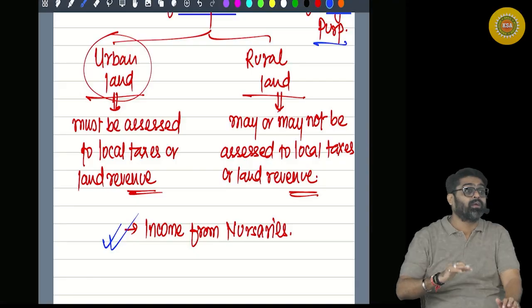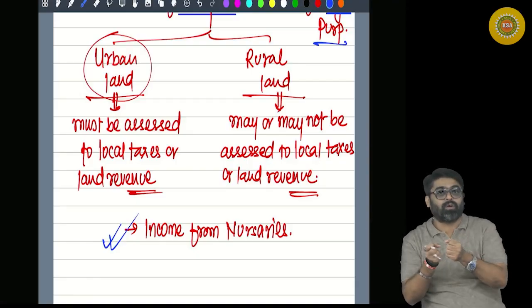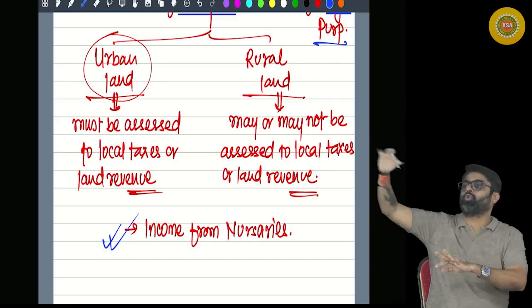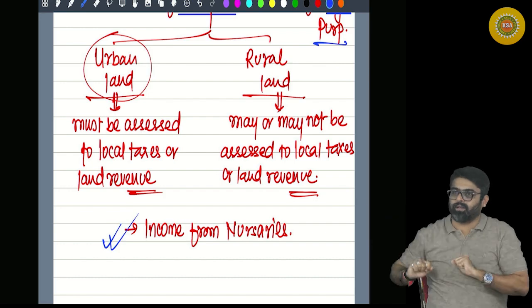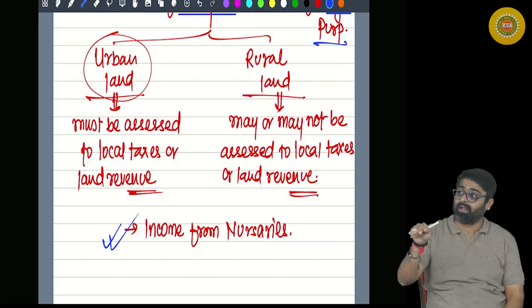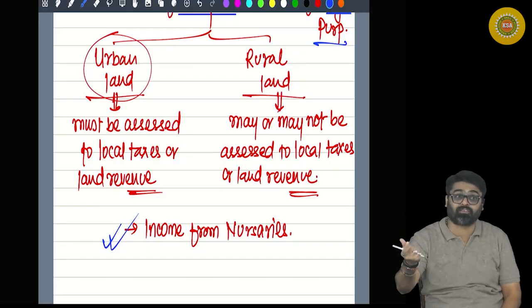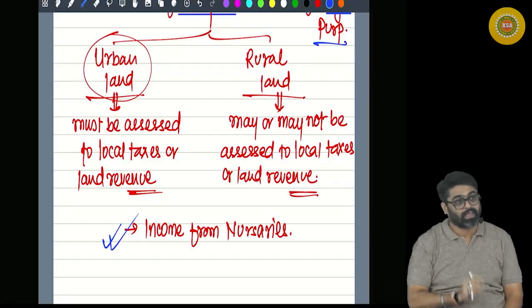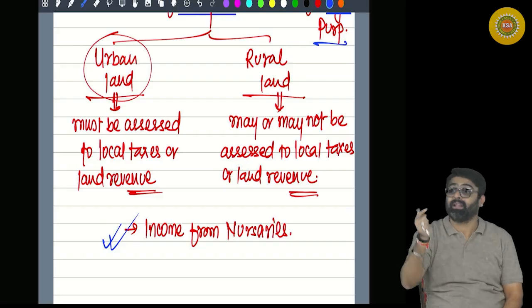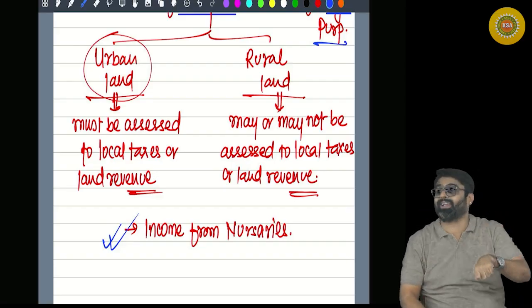I am having a huge farm, and in that huge farm there is a small pond I have created. From that pond, I take all the water for irrigation. But along with that, I am doing some fisheries business also. I am breeding fishes in that pond, even though that pond is there on my agricultural land. Yes or no? But whatever activity I am doing in that pond, the activity of fisheries, is not my agriculture.